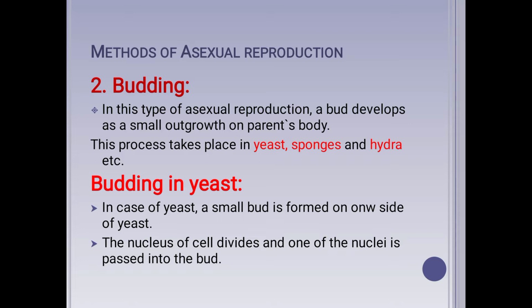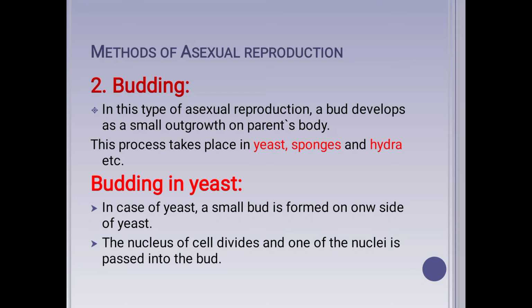The next method of asexual reproduction that we are going to discuss is budding. Budding means a small outgrowth on the parent's body. So we will say in this type of asexual reproduction, a bud develops as a small outgrowth on the parent's body. The process of budding occurs in different organisms, that is yeast, which is a unicellular fungus, sponges, and hydra, which are animals living in the sea environment.